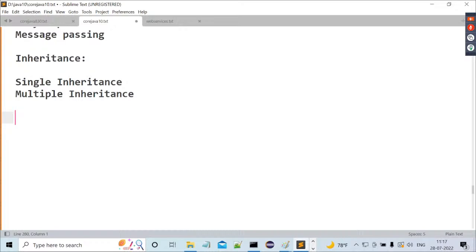Got it or not? Now here I require only single and multiple inheritances. I don't require more than this. Now let's understand this clearly. What exactly is the meaning of single inheritance and what is the meaning of multiple inheritance?